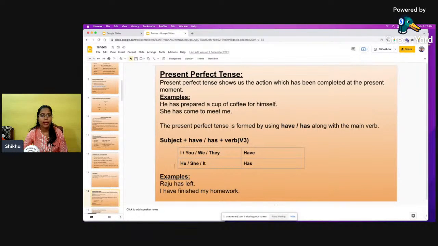Now we use has for he, she, it, or any kind of singular subject, right? So here Raju has left, so Raju is our singular subject, has left. And now I is also singular, but I will always take the plural form of the helping verb. I have finished my work.